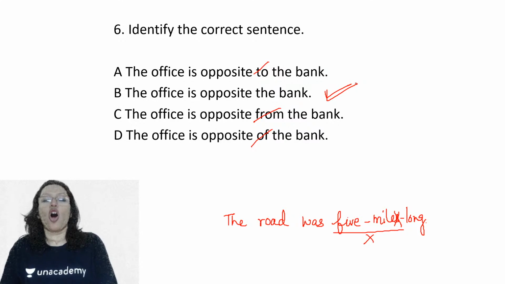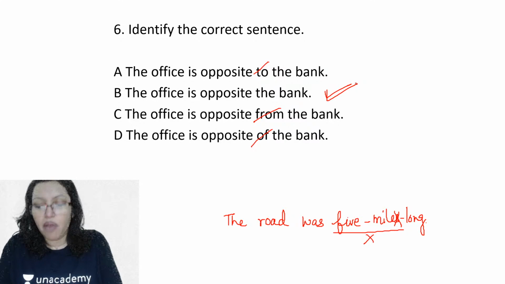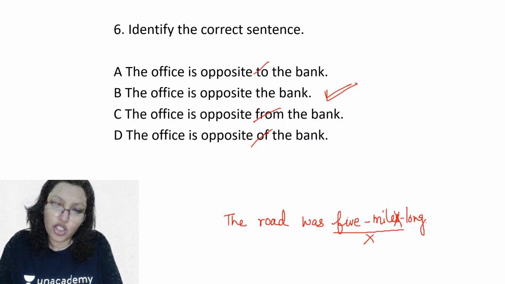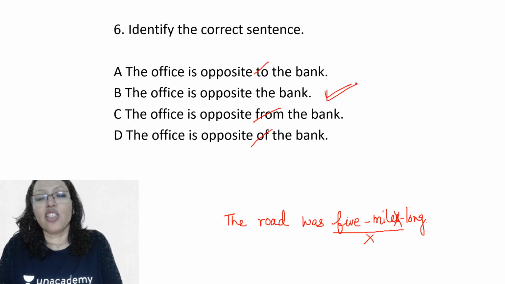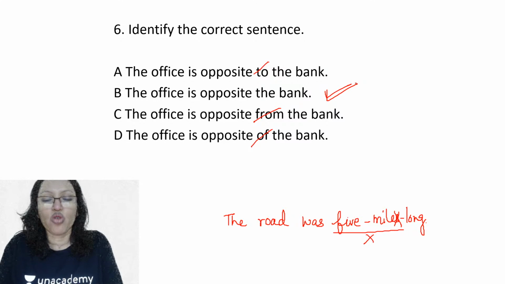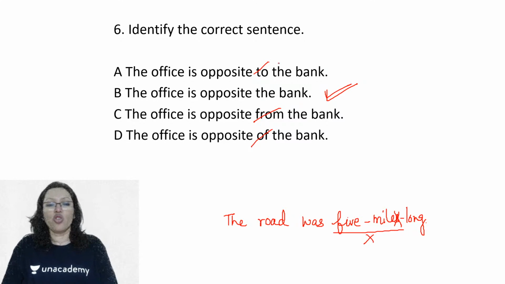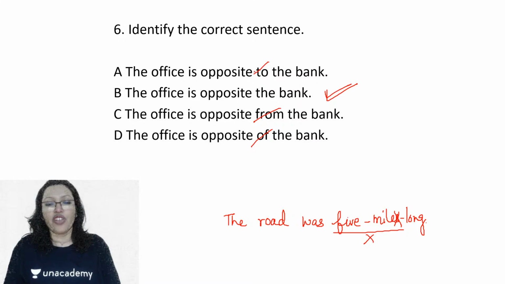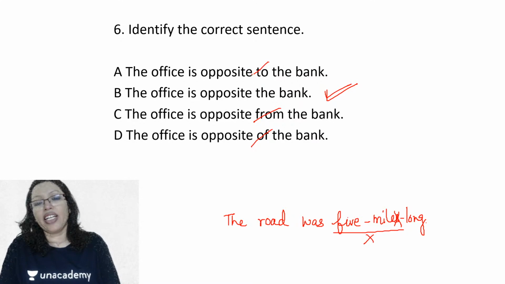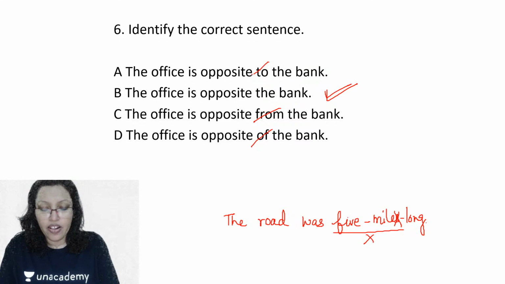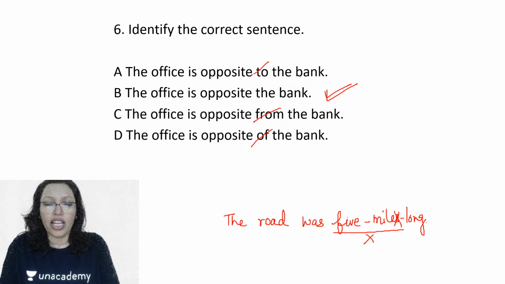The office is opposite the bank. My home is opposite yours. Opposite does not take "to" with it. There is no requirement of a "to", so opposite remains as it is. So don't put any preposition after that. Opposite will take directly a noun as its object. So therefore yes, Dimple got it correct, Shreya got it correct. Very nice. All right, let's go to the next one.